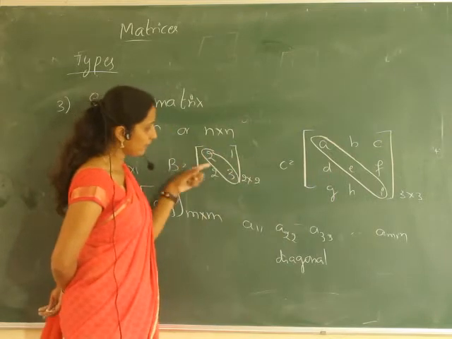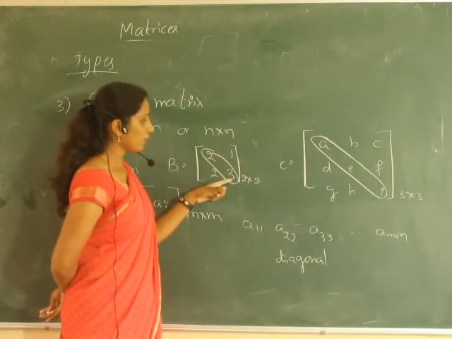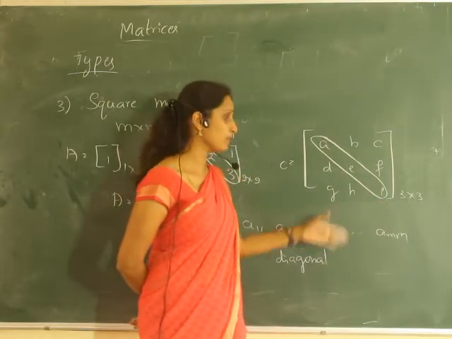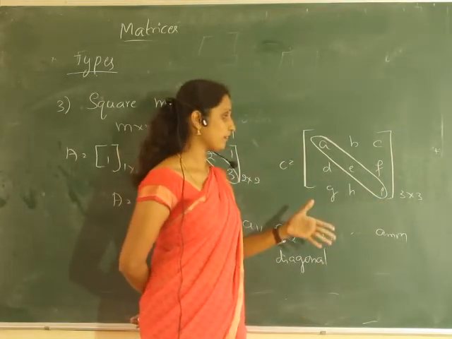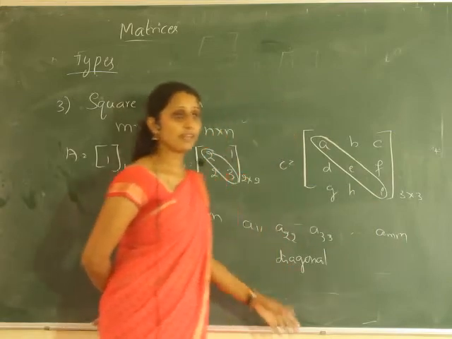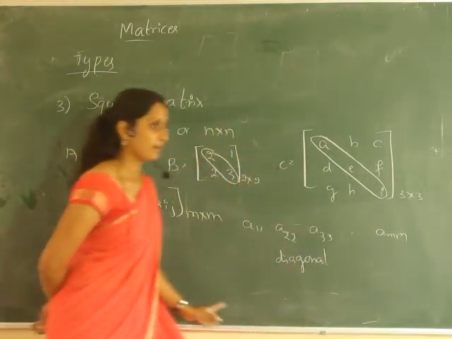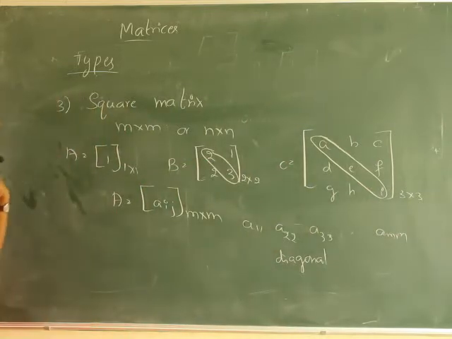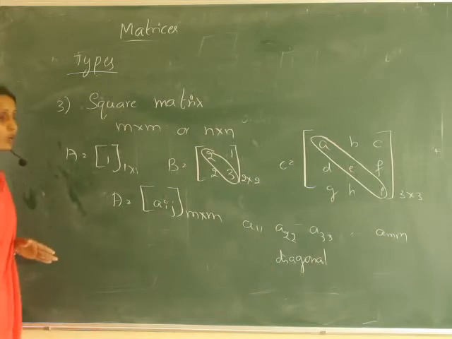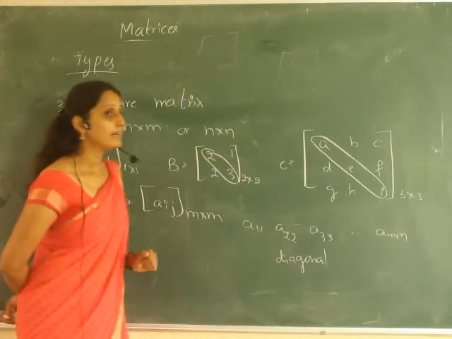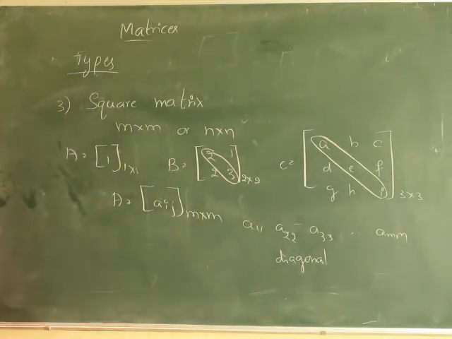Suppose it's 4 by 4, it means A44; 5 by 5 means A55; if it is m by m it means Amm. All of these are called the diagonal of the matrix. So a square matrix is a matrix having the same number of rows and columns, and the entries A11, A22 and so on are called the diagonal of the matrix.